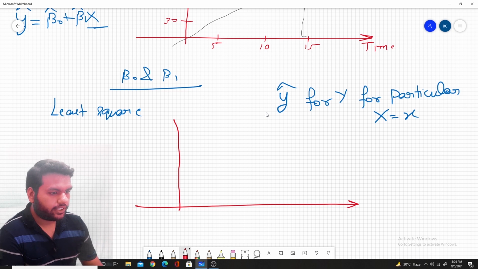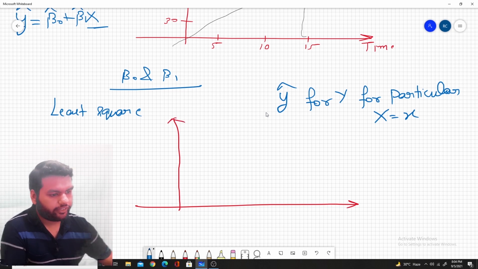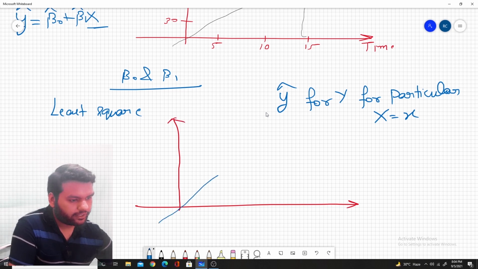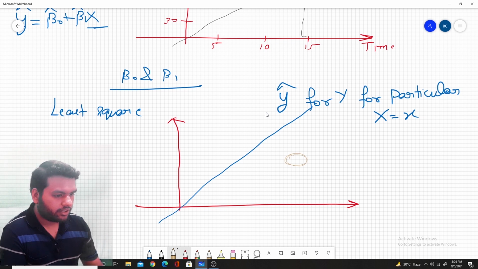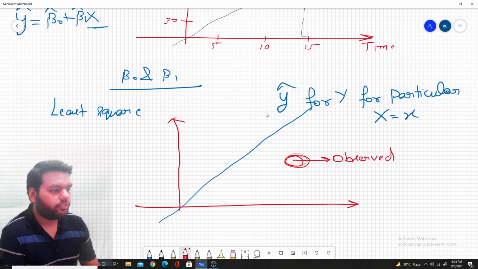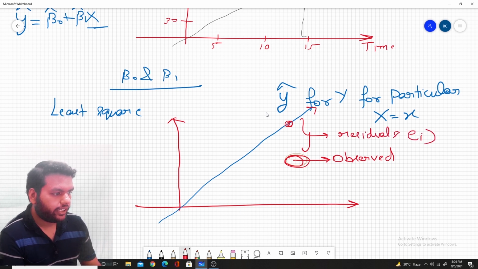If this is our curve and we have the regression line like this, we can see the observed value for the response here, and on the regression line we can see this value here. So the gap is defined as the residual and denoted with ei.